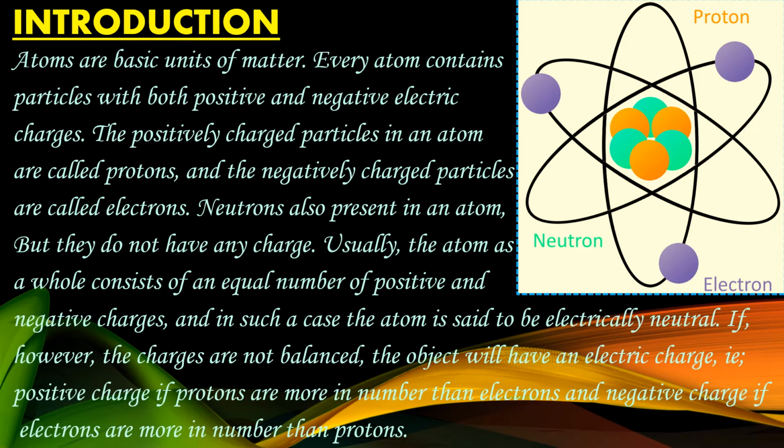But if there is an imbalance in the number of protons and electrons, then the object will have an electric charge. That means the object will have a positive charge if the number of protons is more than the electrons, and the object will have a negative charge if the electrons are more in number than protons.